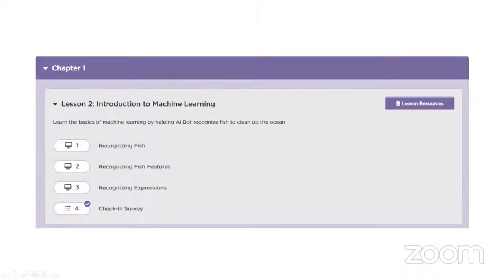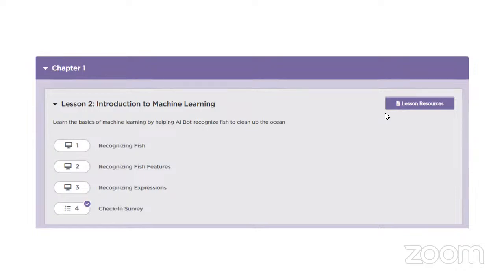Then after that, we talk about an introduction to machine learning. What is machine learning? With the help of AI bots, we're going to actually look at machine learning. It's going to be cool, looking at how we can use facial features as expressions, and we can create a survey as well to get knowledge, and also use the basics of machine learning.